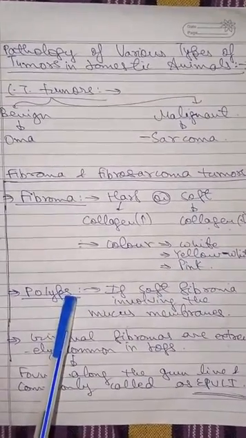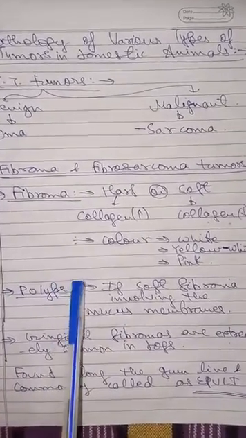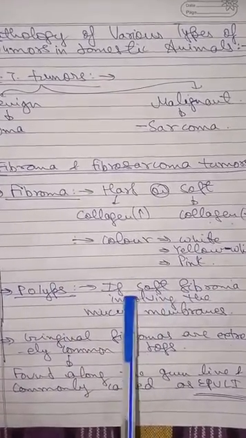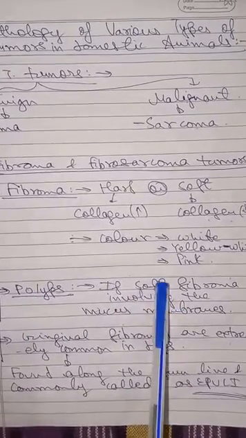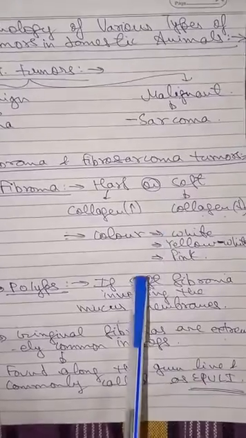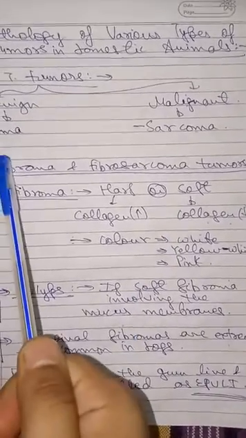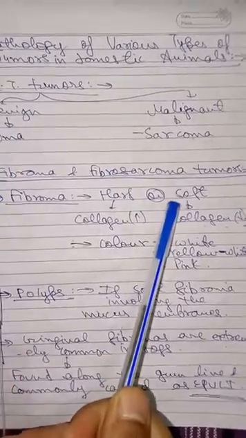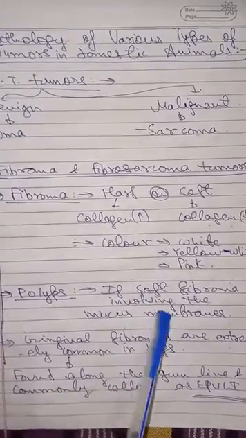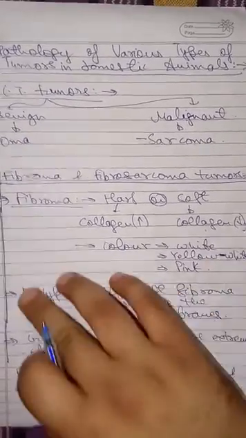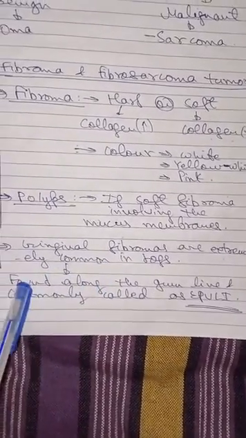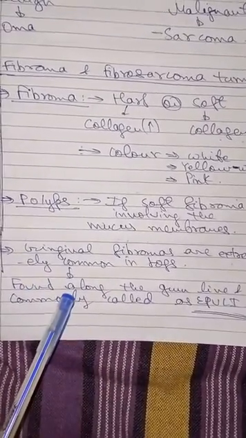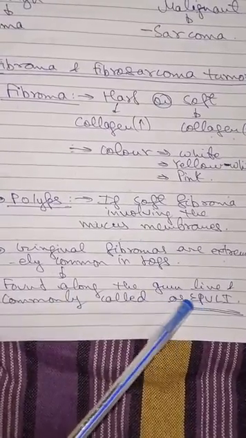Now polyps. There is a separate category within fibroma and fibrosarcoma tumors that is called polyps. A polyp means that the fibroma is of soft type and it involves the mucous membranes. It is fibroma, not fibrosarcoma. This point is also kind of important. Gingival fibromas are extremely common in dogs. Gingival means around the gum line. They are found on the gum line and are called epulis.